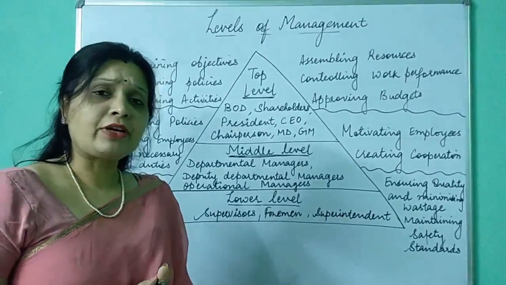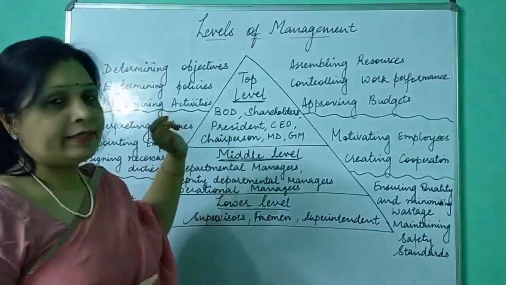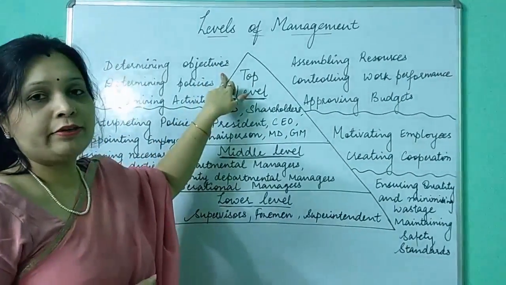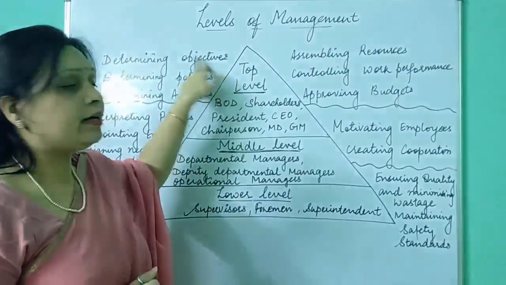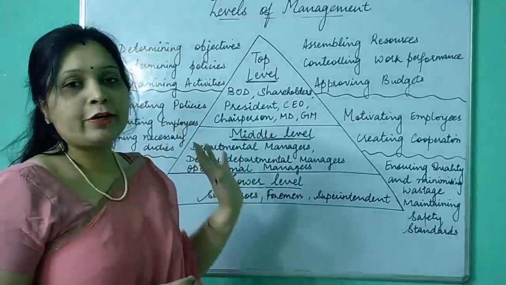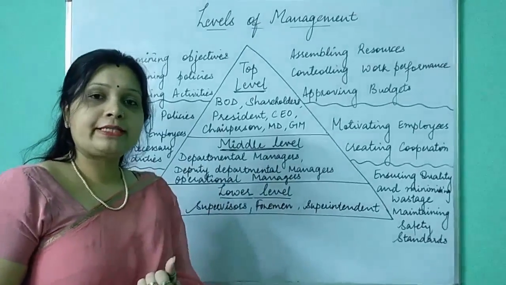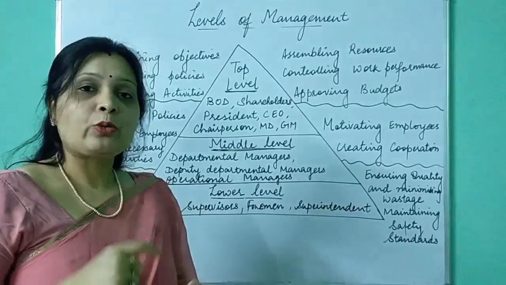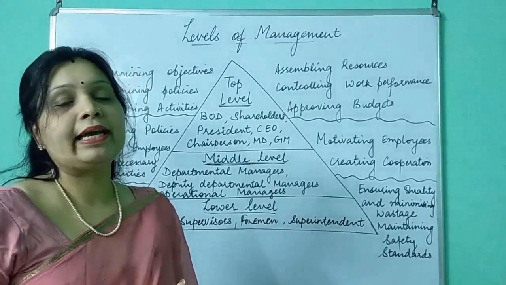Now the second function is determining policies. Now whatever objectives we have made, to fulfill those objectives, what are the policies we will work with, those policies are determined by top level management. Now what are the policies? Policies are the guidelines, or they are the statements which help the managers to take any decision.